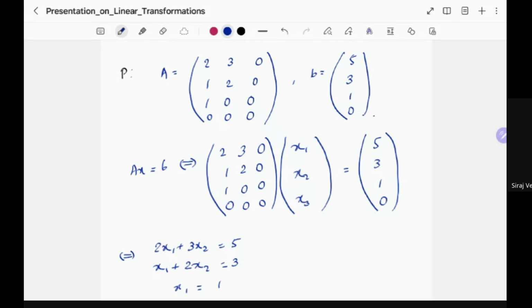Okay, one sec there. Yeah, there is one entry that seems to be missing.